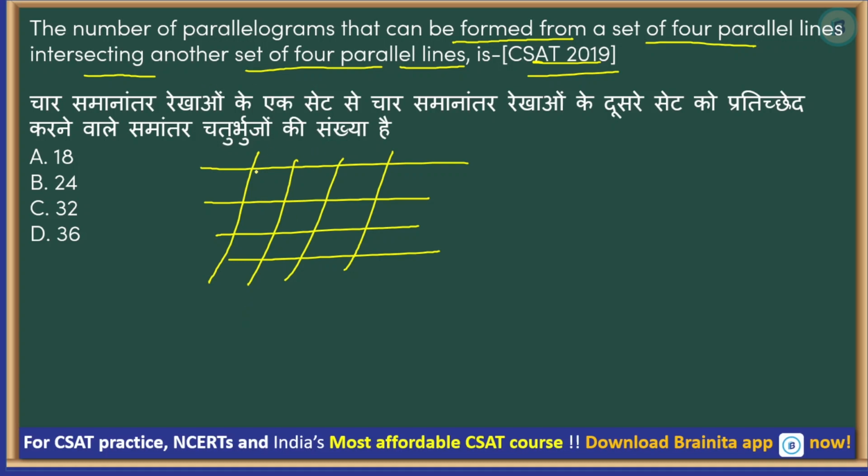And number of parallelograms. Which one is a parallelogram? Yes, a parallelogram, right? Whose sides are parallel to each other. It can be this or it can be this. All these are parallelograms.